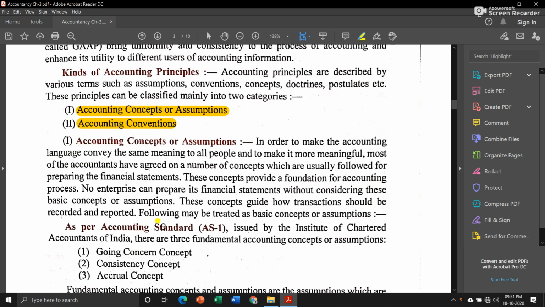Accounting concepts or assumptions means that we have to assume something. For running a particular business, there are some concepts that we have to keep in mind, and we have to assume something. And convention means nothing but a rule that we have to follow while preparing the final accounts. So in the next session we will be studying in detail about these accounting concepts or assumptions and accounting conventions.